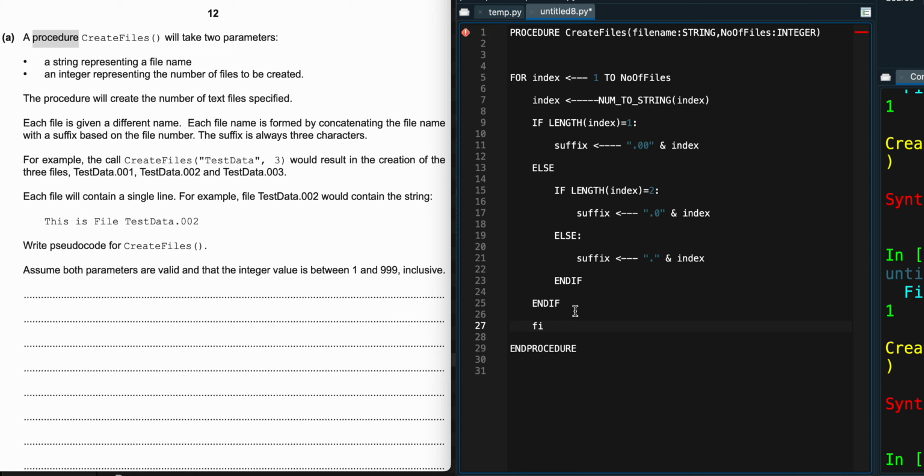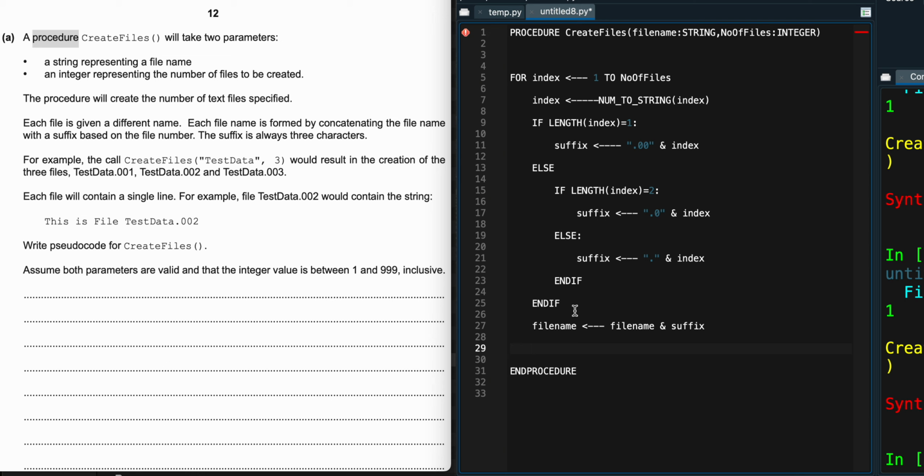My file name that I'm supposed to be creating is supposed to be equal to the file name that I took as a parameter, and I concatenate that with the suffix. Basically, that's what I need to have.